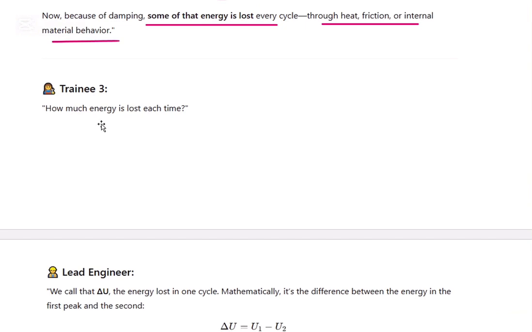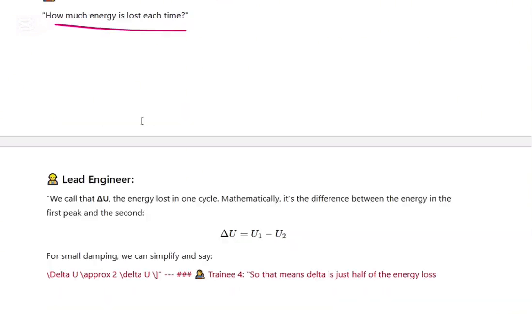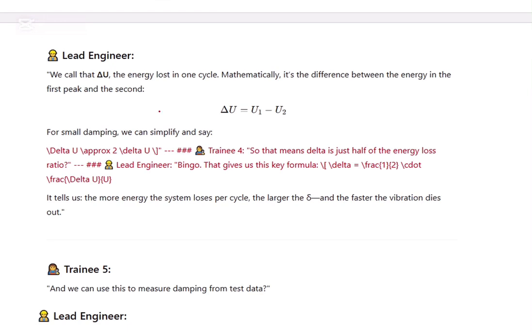How much energy is lost each time? We call delta U the energy lost in one cycle. Mathematically, it's the difference between the energy in the first peak and the second. Delta U equal to U1 minus U2. So for small damping, we can simplify and say delta is just half of the energy loss ratio, and that gives the key formula.